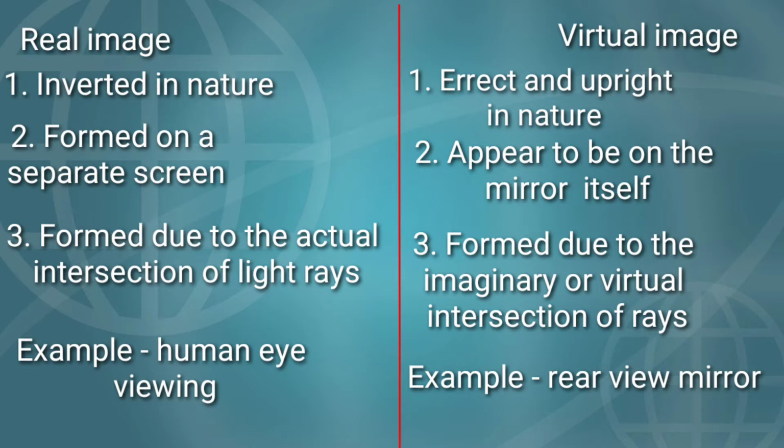Now comes the third and the last point. Real images are formed due to the actual intersection of light rays, whereas for the virtual image, the third point would be, virtual images are formed due to the imaginary or virtual intersection of rays.